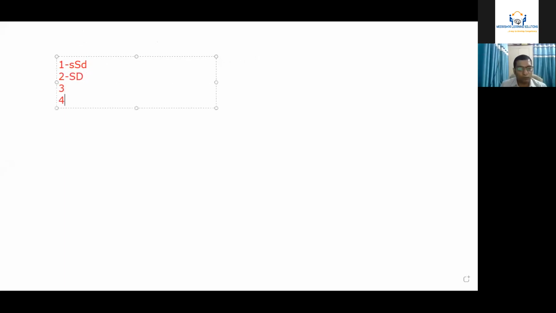Then 3, 4, 5, 6, and 7. Right? 7 means strongly agree. 6 means strongly agree. Now you have 3 points as a neutral point. So this is a better way if you want to convert it into a 5-point Likert scale.